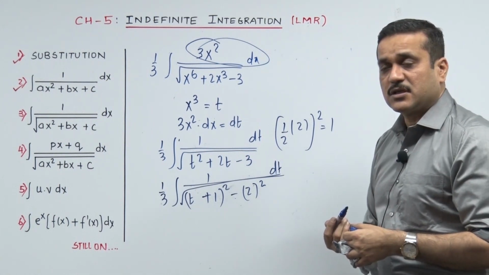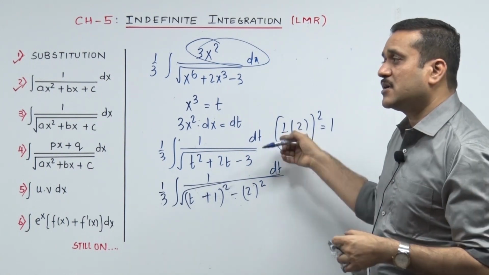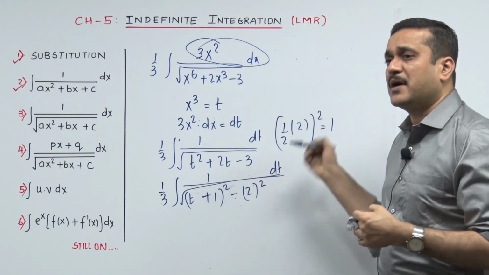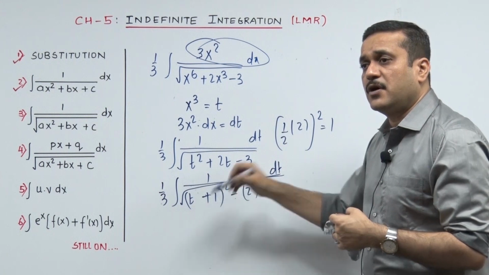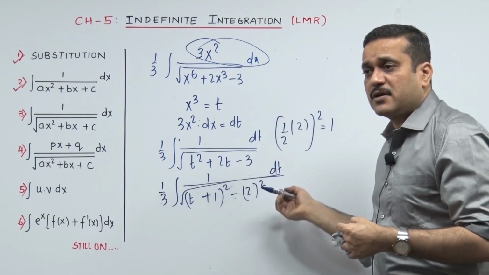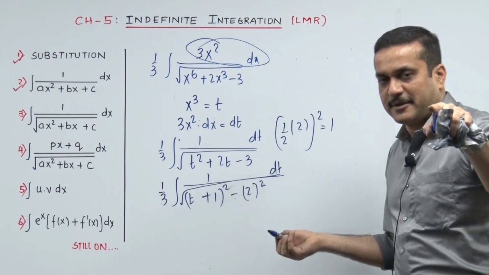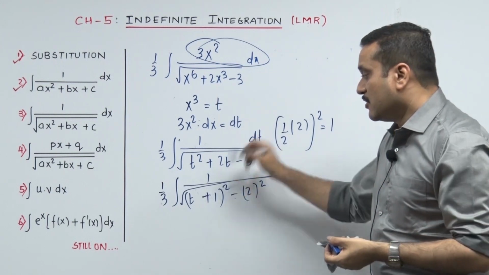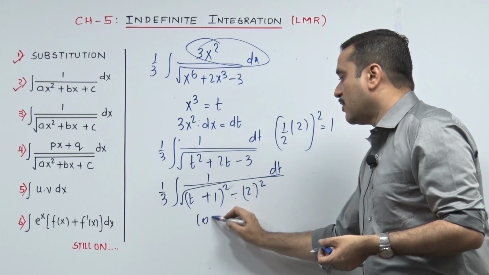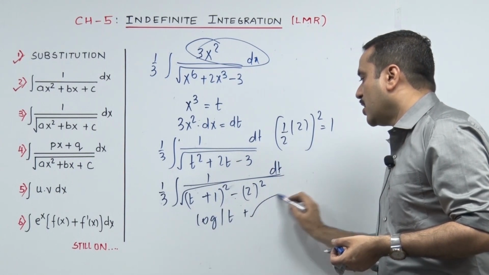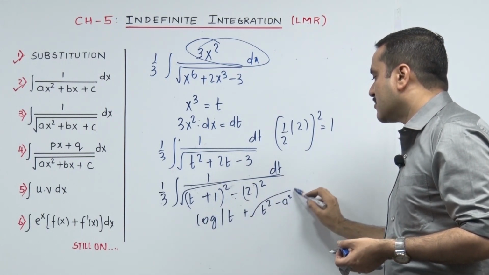Now the punch was going in t, constantly 3-4 steps you are writing t, so punch in terms of t. It's 1 upon root of t square minus a square, so it goes log of t plus root of t square minus a square plus c.